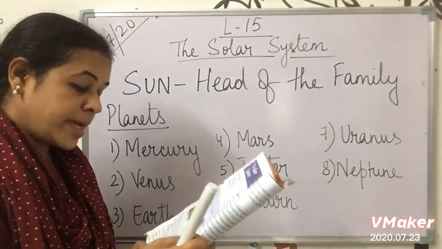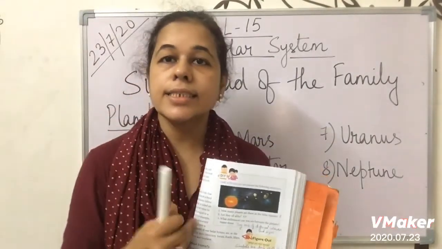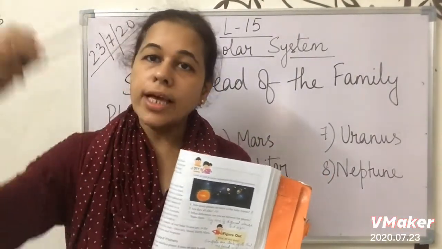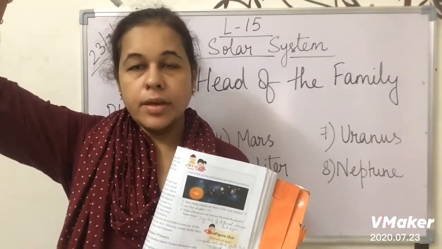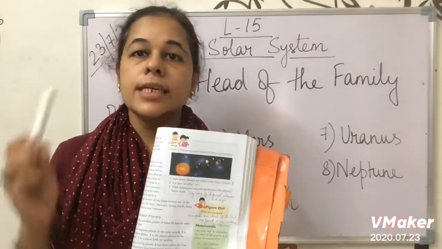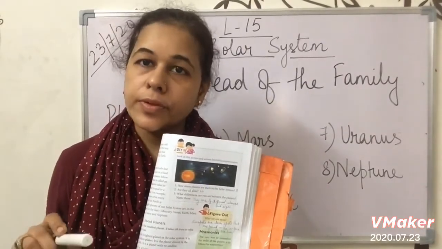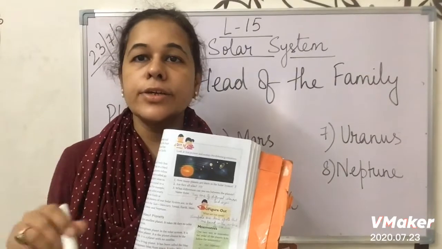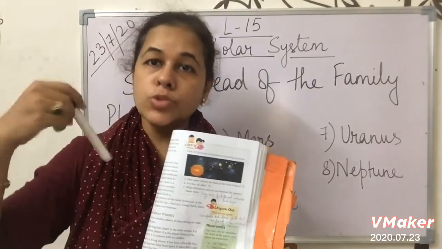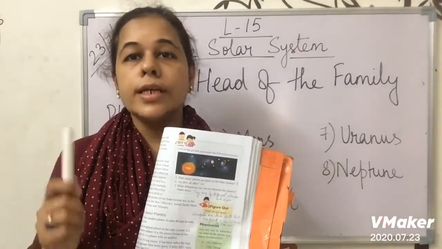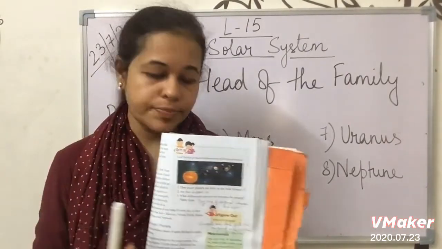Solar system. There are many heavenly bodies that move around the sun. One thing you should keep in mind is that the sun stays at one place only. It doesn't move. All the other planets take a round of the sun, means they move around the sun. Every planet has a fixed path, means they have a fixed way where they move, and that path is an orbit. Suppose that when you have to go down, you take your stairs only. That is a fixed path that you have to take. In the same way, when the planets move around the sun, they also move in a fixed path, and that is an orbit. That path is called the orbit.